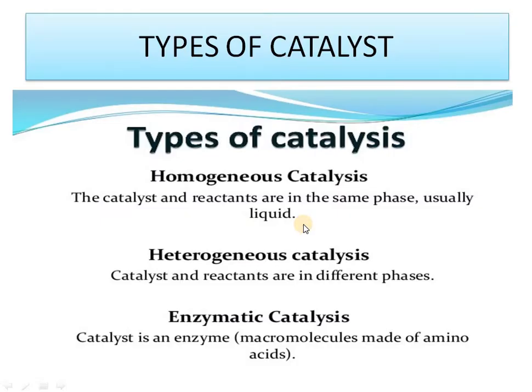Okay. Next, types. Again, there are two types, homogeneous and heterogeneous. Homogeneous means the phases are the same. Phase between what and what? Reactant and the catalyst. Reactant phase and catalyst phase will be the same. That's homogeneous. In heterogeneous, the catalyst and reactants are in different phases. Enzymes are also there, that's the next part we'll discuss. Their catalyst is an enzyme, that is a biocatalyst.